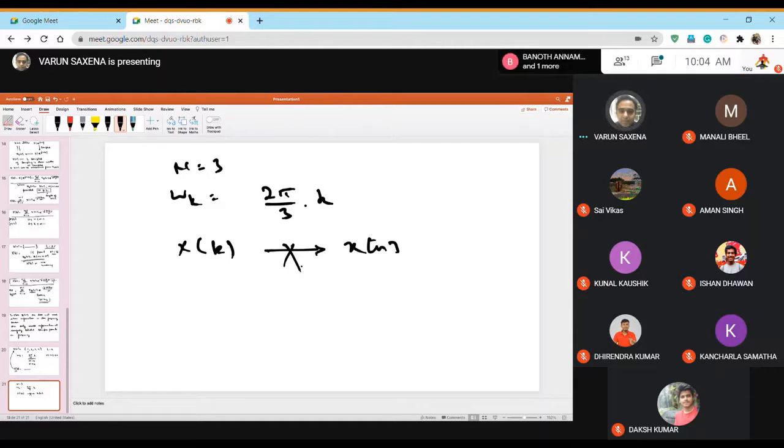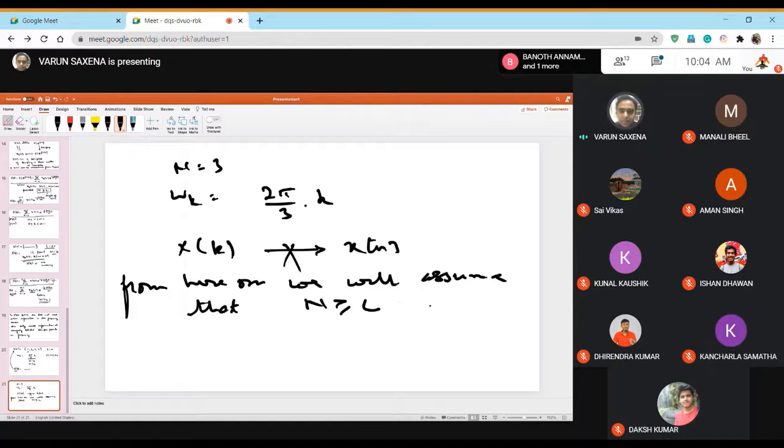But when we will actually be studying DFT, from here on we will assume that the condition N greater than or equal to L is always satisfied.